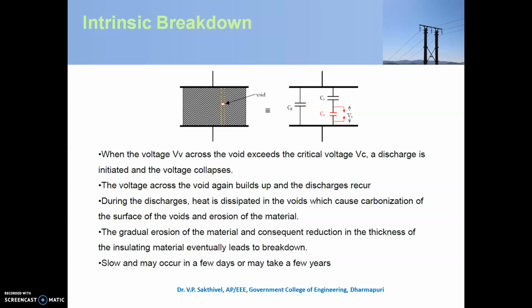During this discharge, heat is dissipated in the void, which causes erosion. Due to this erosion, the thickness of the insulating material reduces and leads to the breakdown. This intrinsic breakdown may be slow and may occur in a few days or may take a few years.